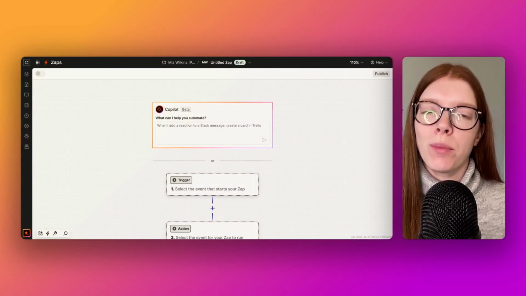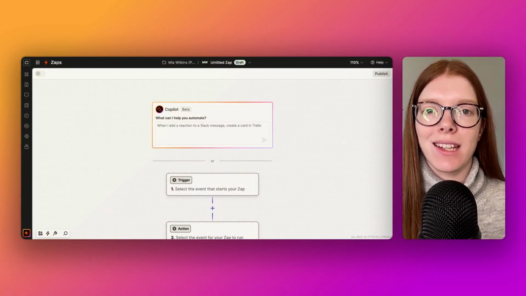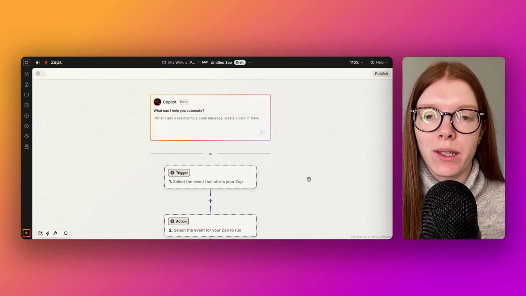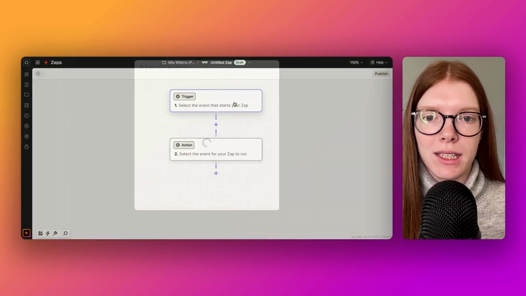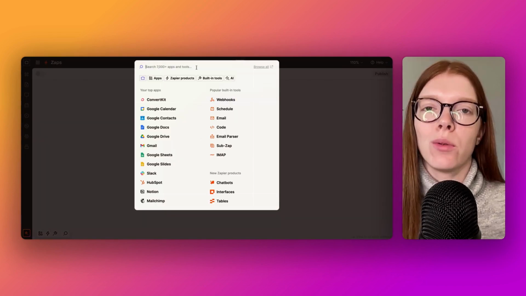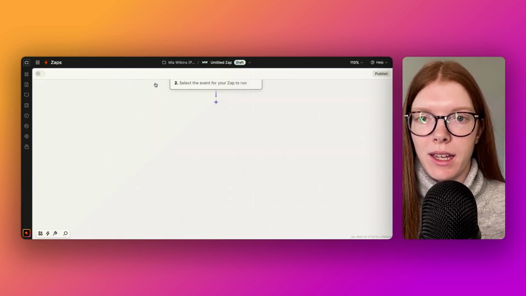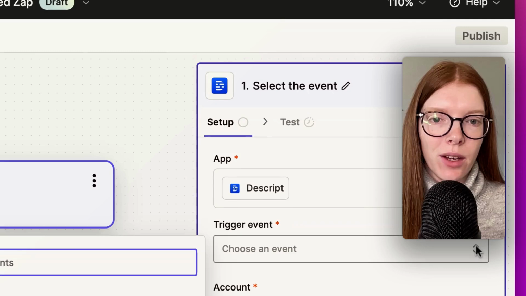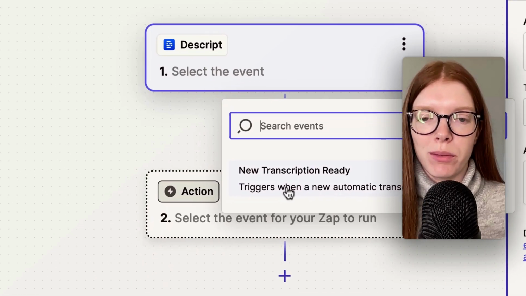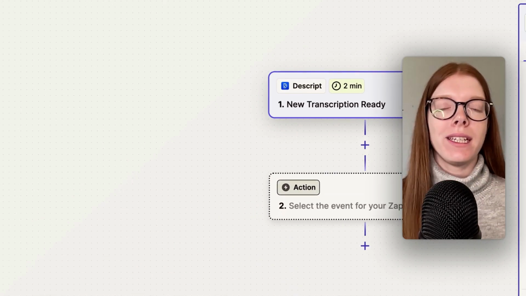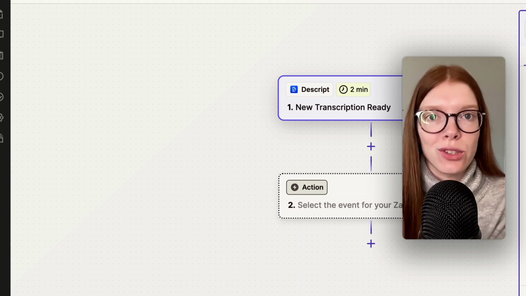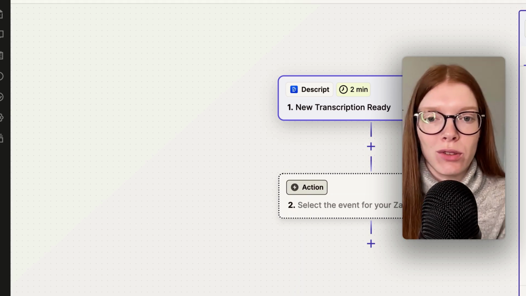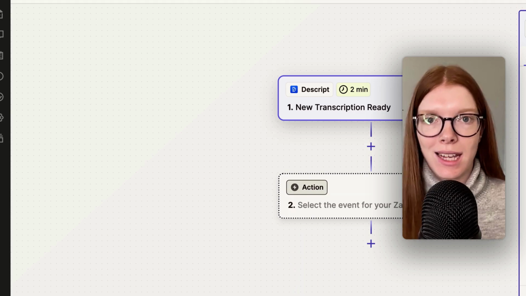So as you can see, we'll be doing this whole automation inside Zapier. We are going to ignore the Copilot section, and our first trigger is going to be something called Descript. Click here. The trigger event is going to be when a new transcription is ready. And now we need to head into Descript to make sure there is content there to transcribe so that we have a new transcription ready to trigger this Zap automation.